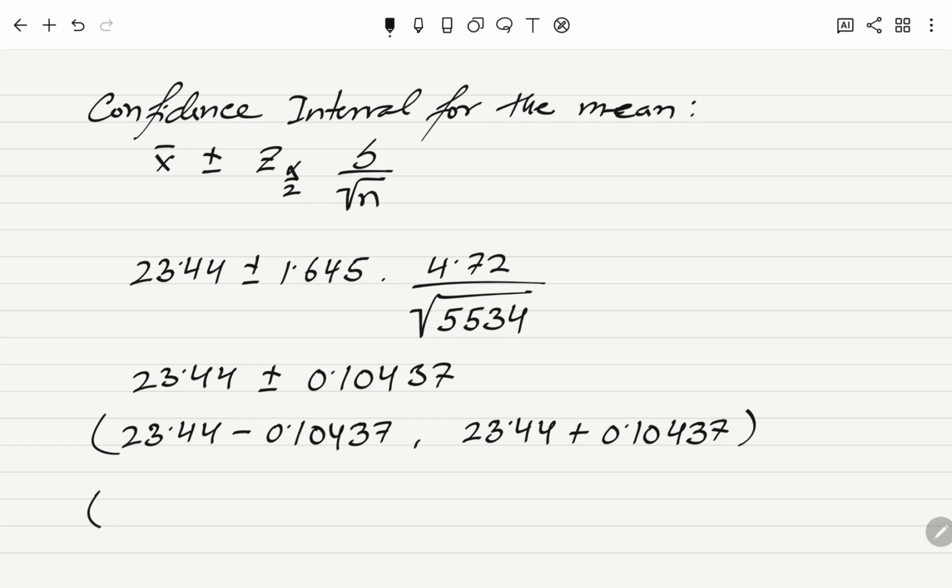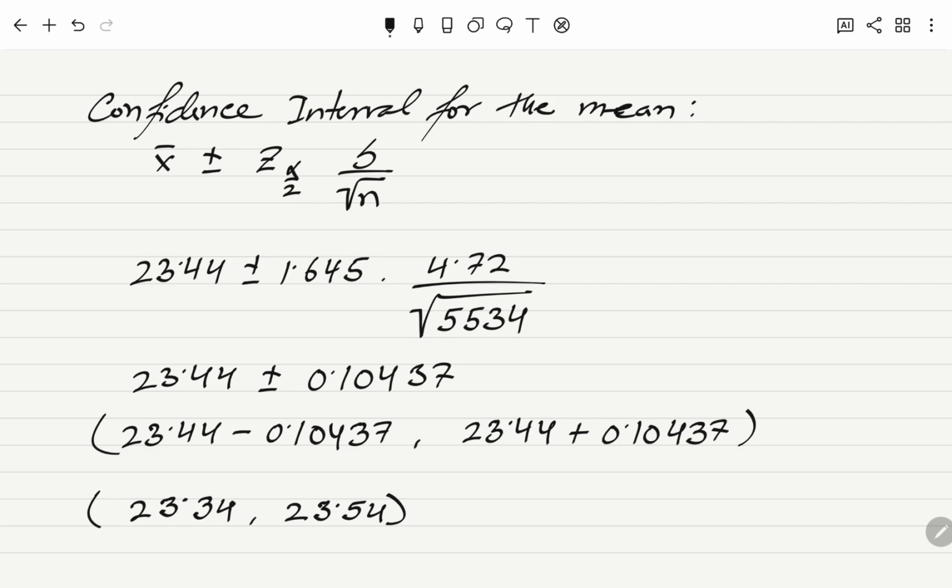So my final answer I get is 23.44 minus 0.10437. That gives me 23.34 for the lower limit, and for the upper limit, I get 23.44 plus 0.10437. So I get 23.54. So that's your confidence interval right there.